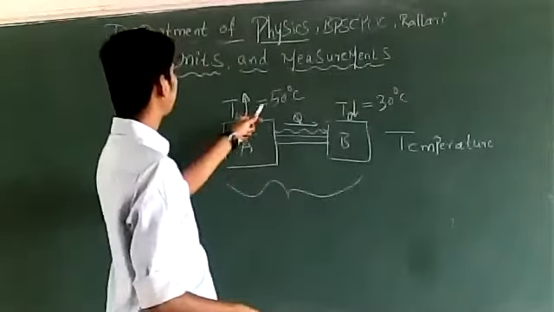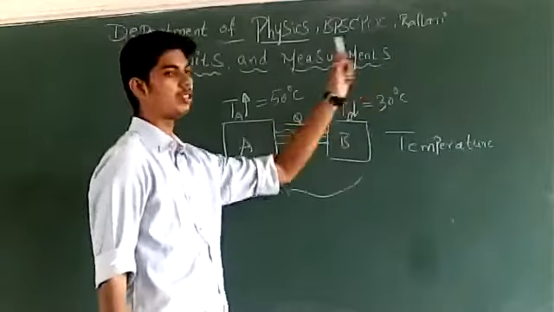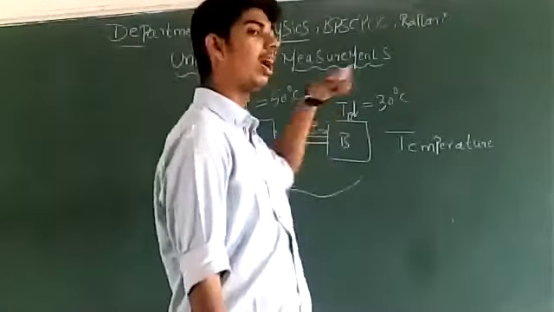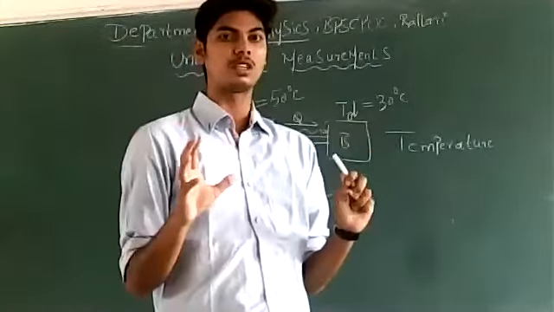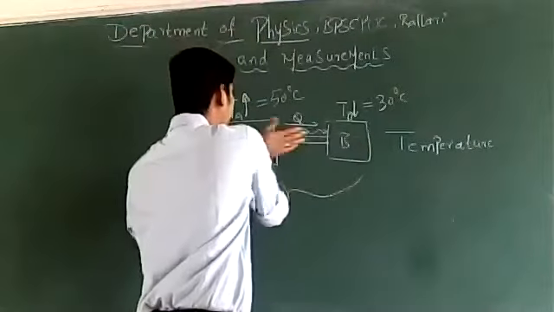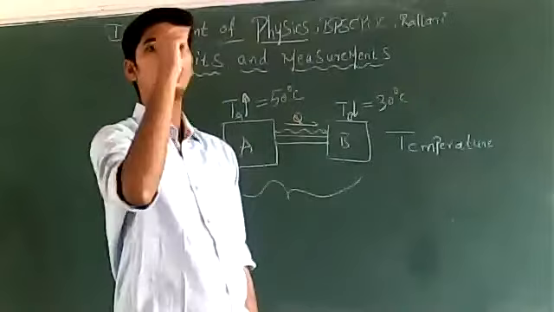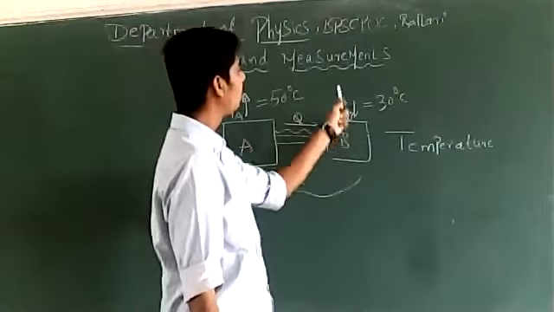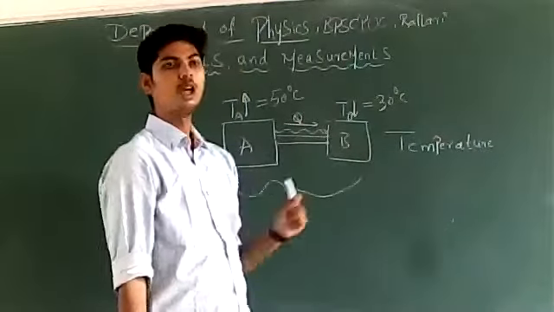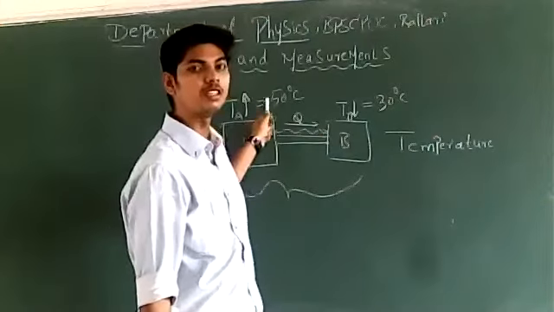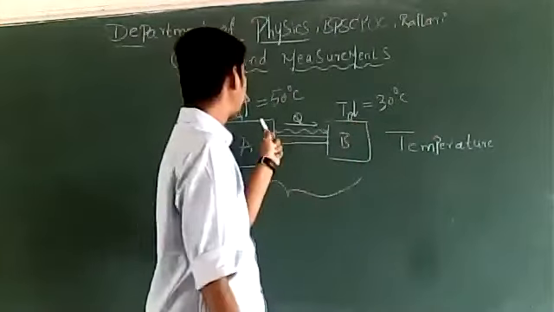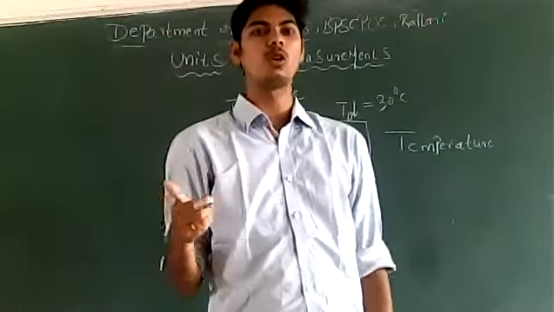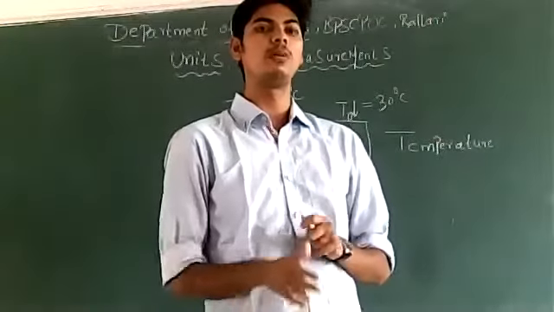See, I measured the temperature of body A as 50 degrees Celsius and I measured the temperature of body B as 30 degrees Celsius using some measuring instruments, and now I can give you the complete picture of why the heat is flowing from body A to B. Heat is flowing from body A to B because body A is at a temperature of 50 degrees Celsius and body B is at a temperature of 30 degrees Celsius. Because body A is at higher temperature in comparison with body B, heat is flowing from body A to body B.